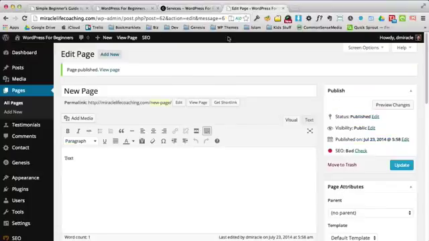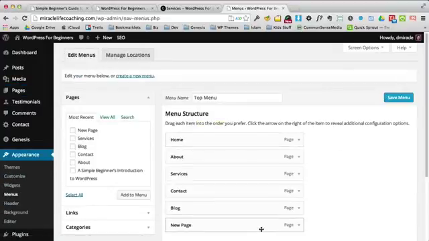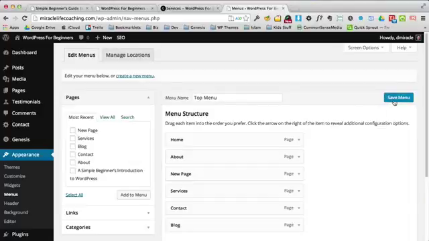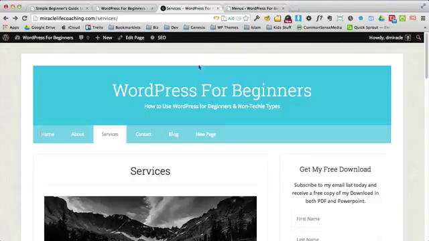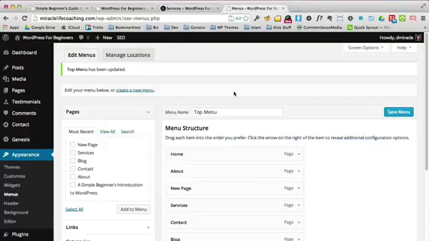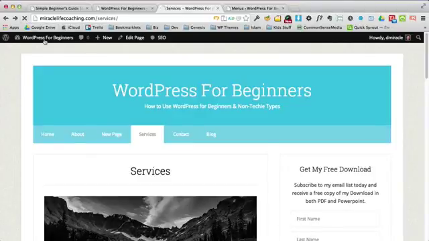Let's say we don't want it to be there. We can go to another little place in WordPress. And again, I'm only showing you this because you can have this sort of control over your site. Don't worry about where I am. But I just moved new page way over to here. And now I can even change the name of new page to services number 2. I'm going to change the name up. I'm going to save this menu. And there you go. So you have all this capacity, all this capability with WordPress.